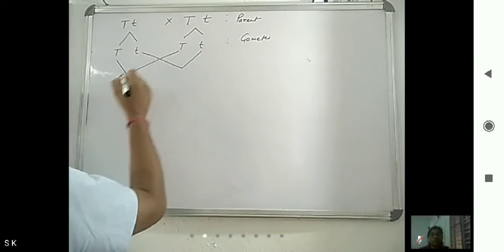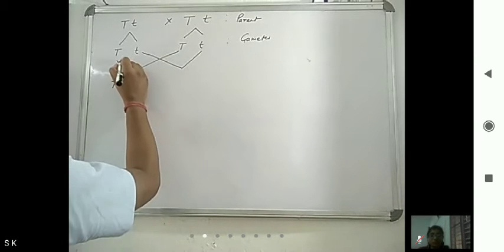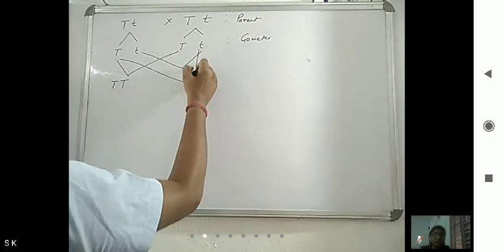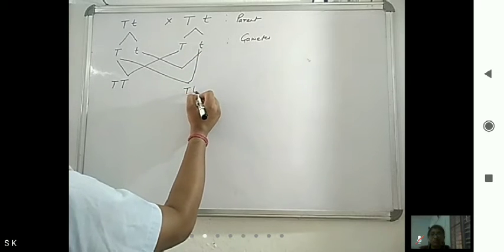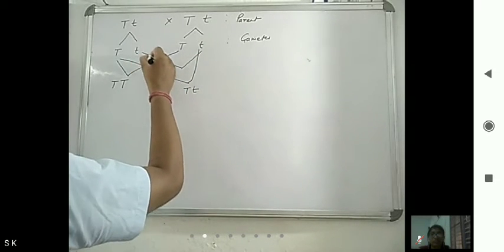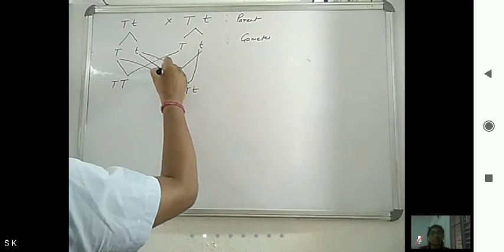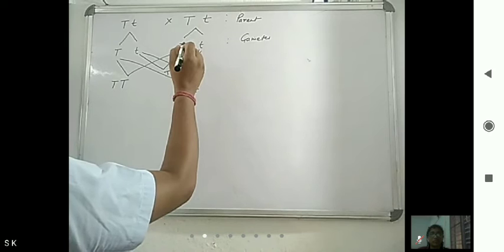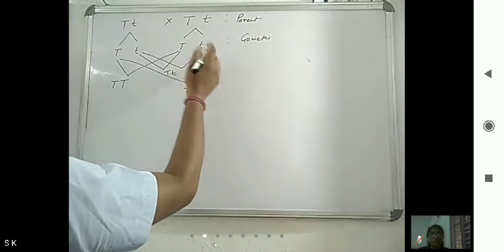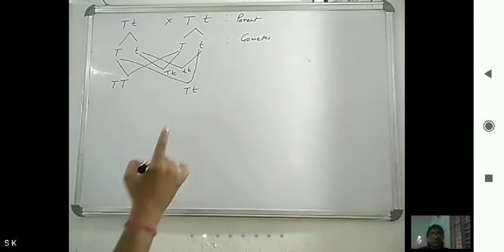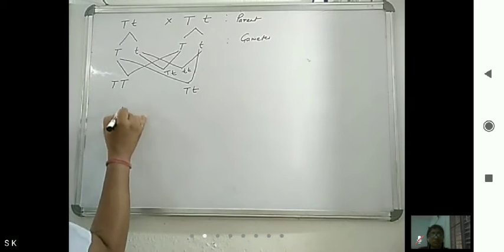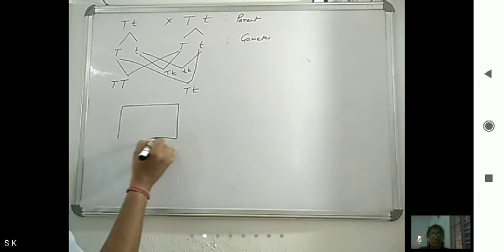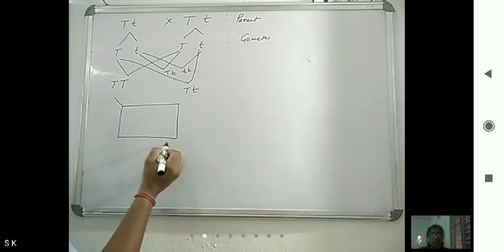First capital T, capital T, then capital T, small t, then capital T, small t, and then small t, small t. So this is one method; another method is with the help of a Punnett square.